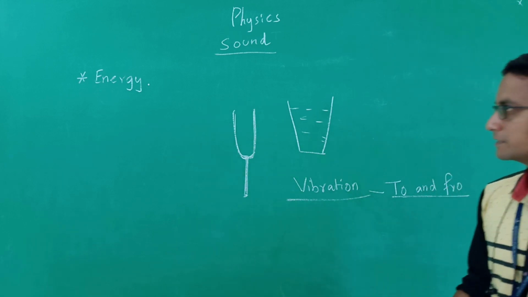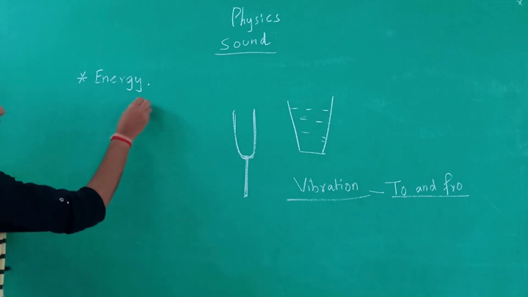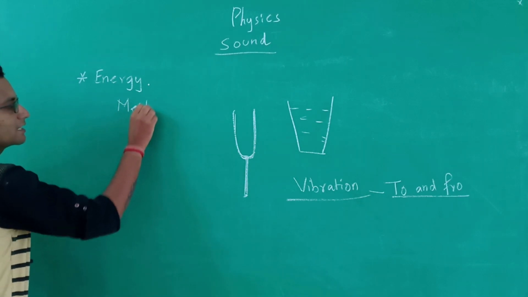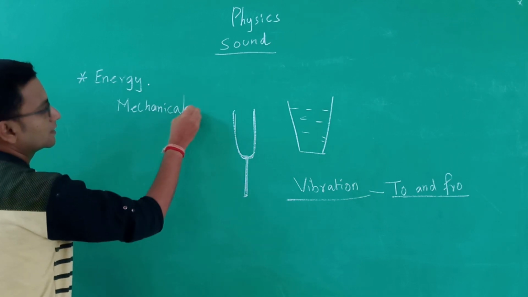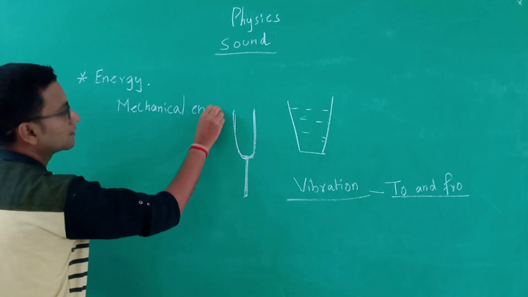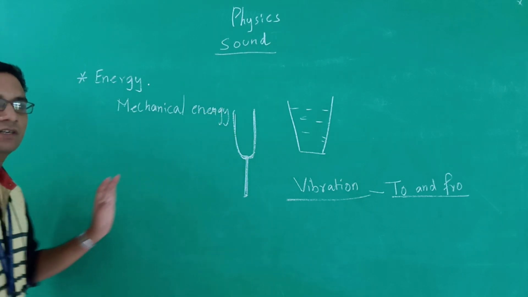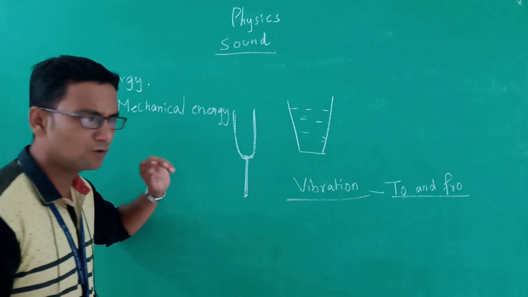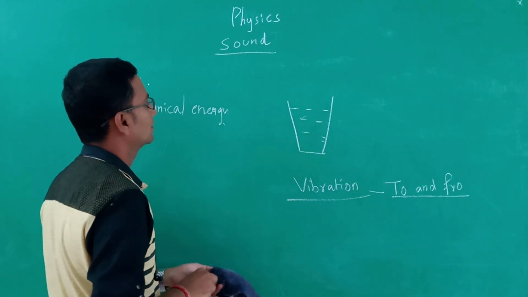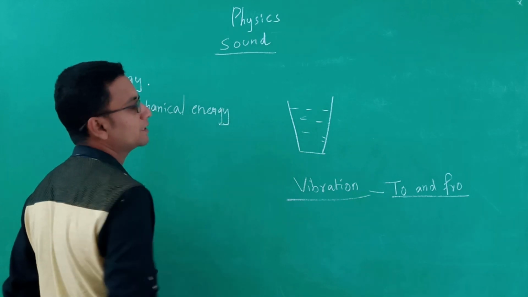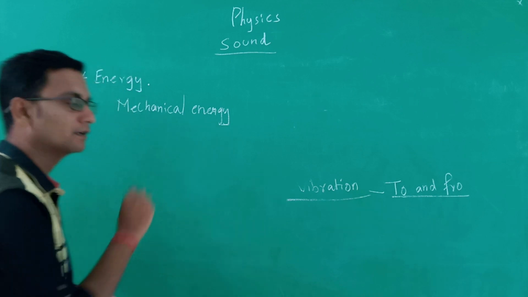So production of sound, first thing we have seen is that sound is a type of energy, it is a type of mechanical energy. The sound is produced using a mechanical movement of that particular object only. So that is the energy type.